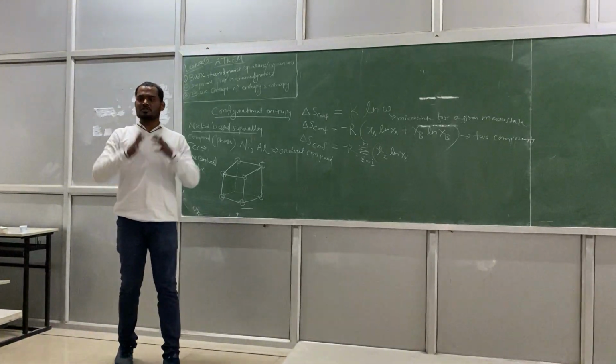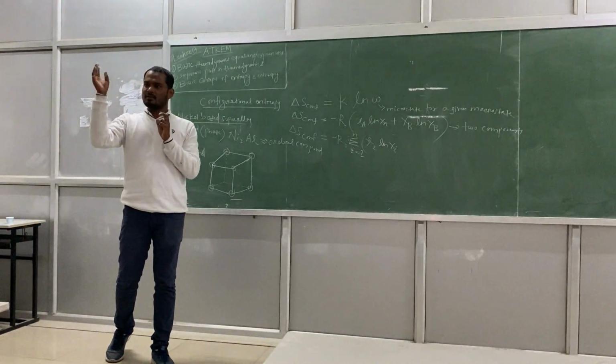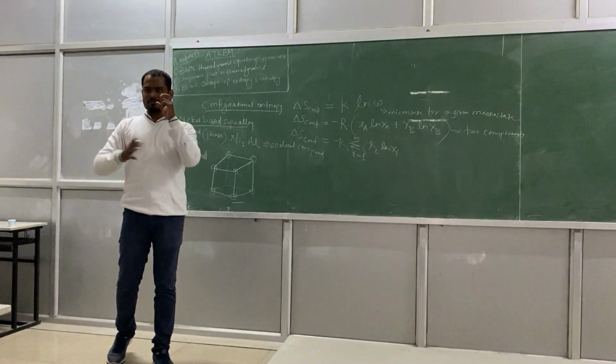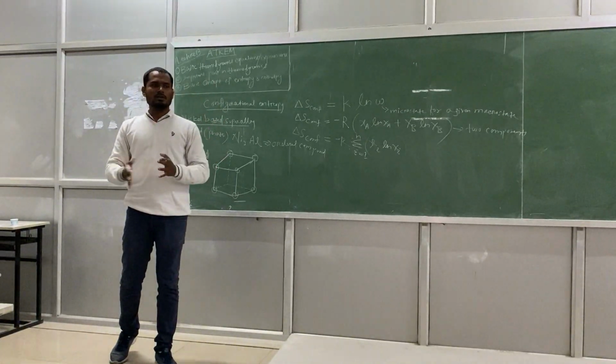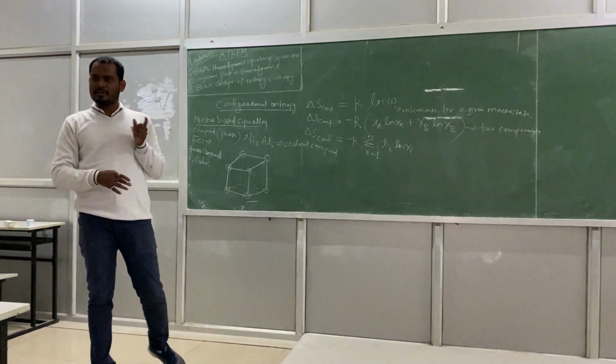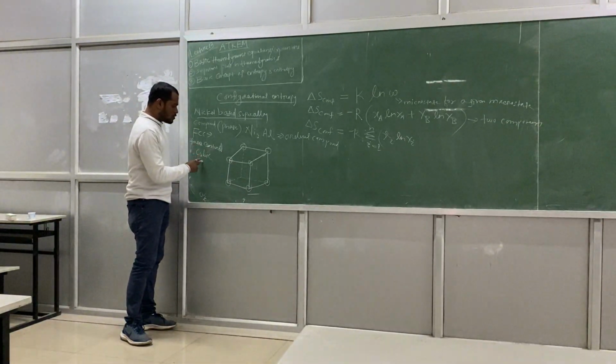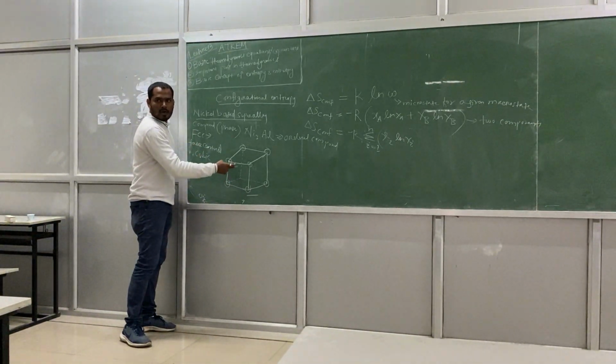If you are talking about a big crystal, it contains a smallest unit which repeats and becomes the crystal. That smallest unit justifies the entire crystal. That is called the unit cell. So this is an FCC unit cell. FCC unit cell means face centered cubic. So it is a cube. A cube has 8 corners.